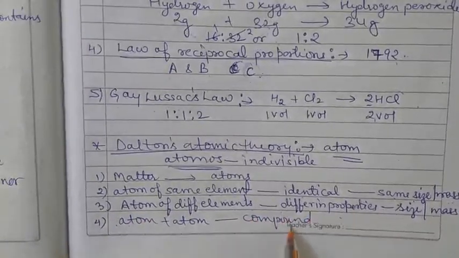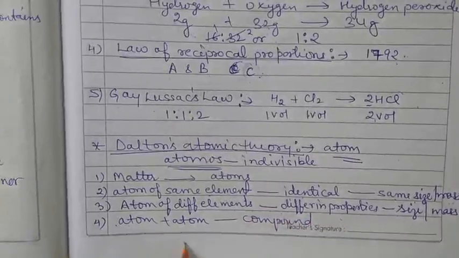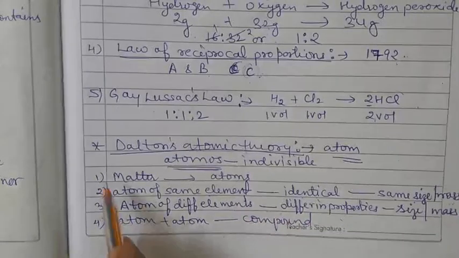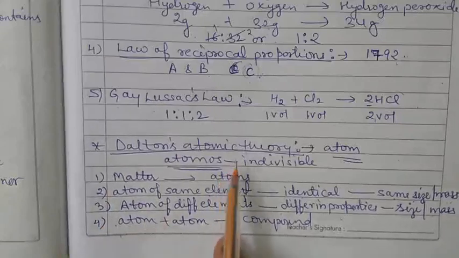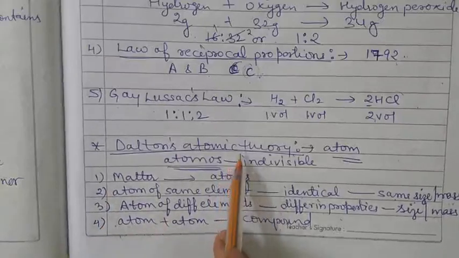So the compound is formed when atoms are combined with each other. These are the main postulates of Dalton's atomic theory.